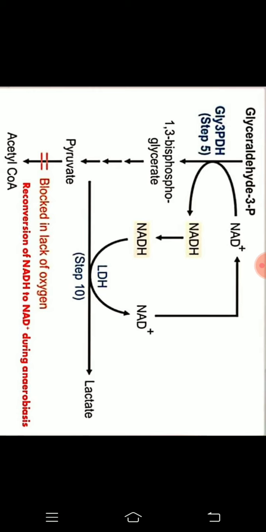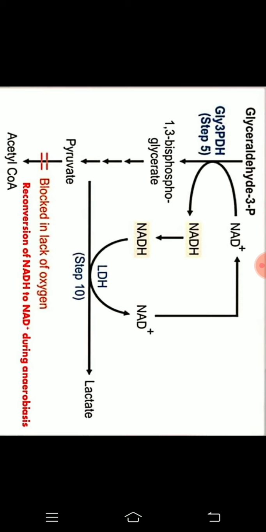Now the glycolytic pathway goes on its own way and produces pyruvate. In aerobic condition, pyruvate is very quickly converted to acetyl CoA. But when there is a lack of oxygen, pyruvate cannot convert to acetyl CoA.